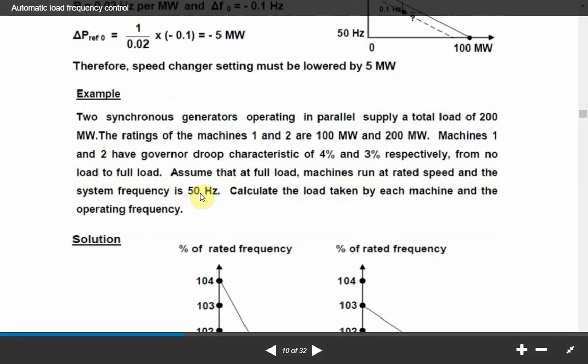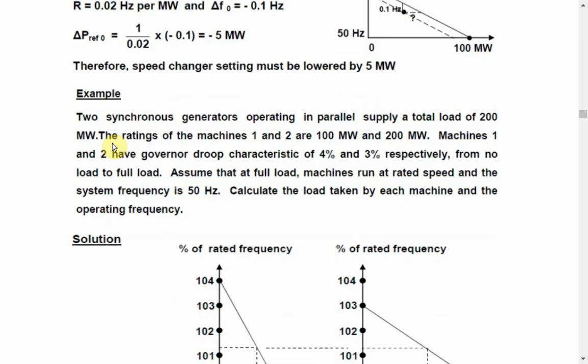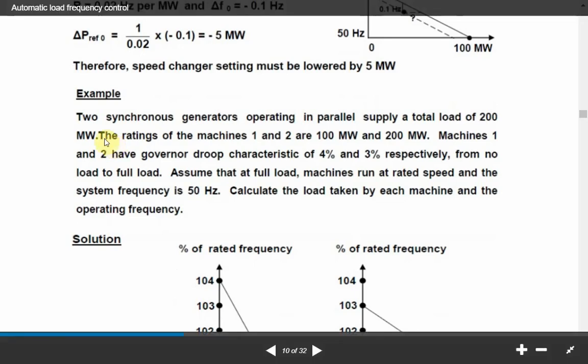There are two synchronous generators operating in parallel, supplying a total load of 200 megawatt. The ratings of machine 1 and machine 2 are 100 megawatt and 200 megawatt respectively.